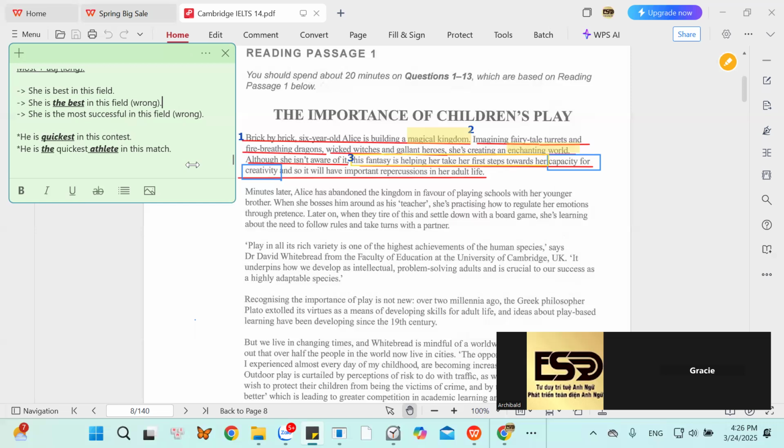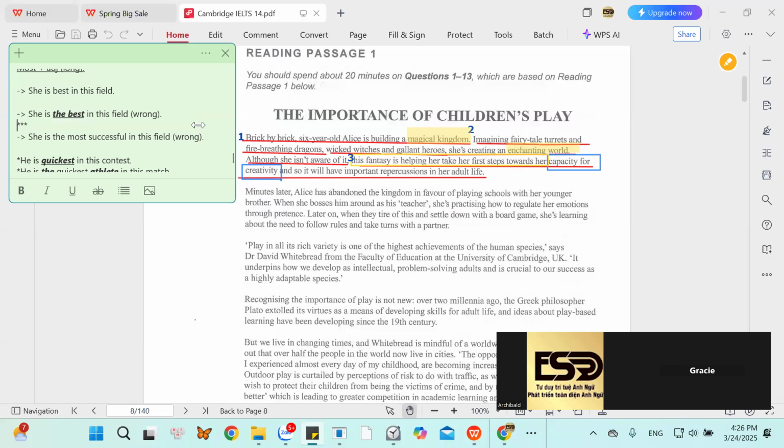She is the best person in this field. What does the word field mean? Field has the same meanings as aspect and scope, which means lĩnh vực, all right, or ngành.